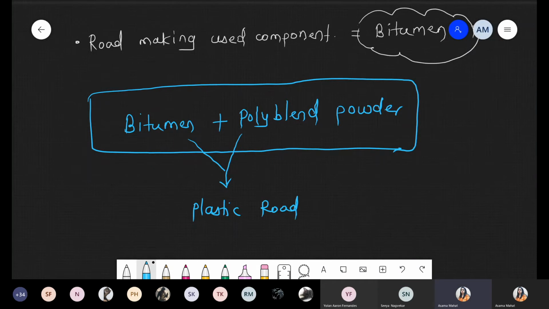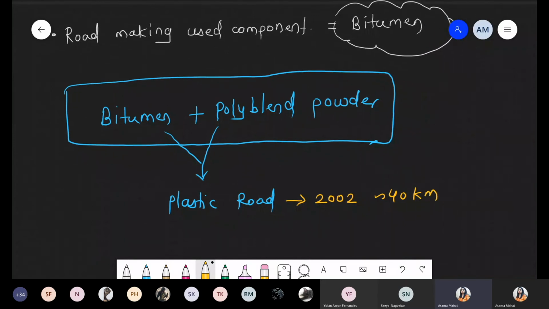Okay, plastic road. In 2002, the plastic road was formed, and approximately 40 kilometers of road were already prepared in Bangalore city.